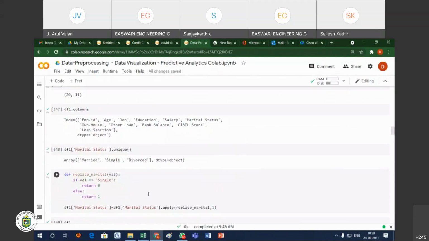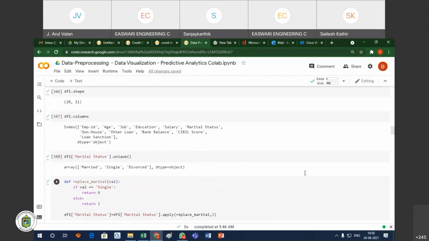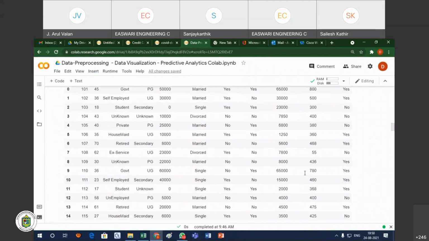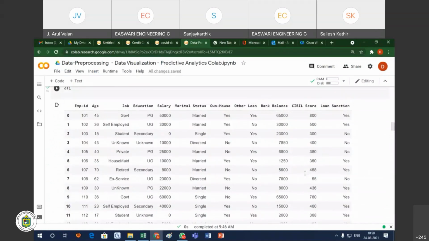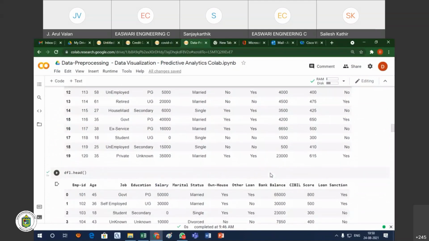Now you see another thing. In pre-processing, the first part is that wherever you have missing values, we have to handle them. That is the first task. The second task is that wherever you have categorical values, they should be converted into numerical values, because we are going to implement this with the help of machine learning.